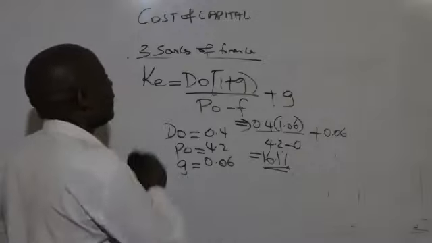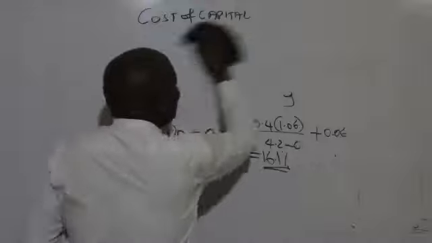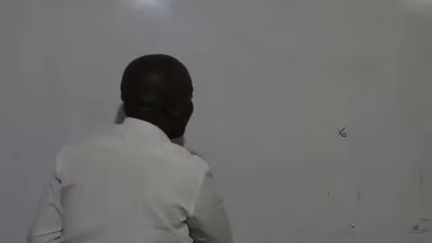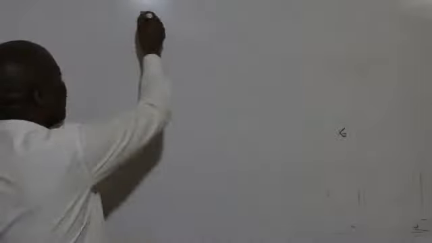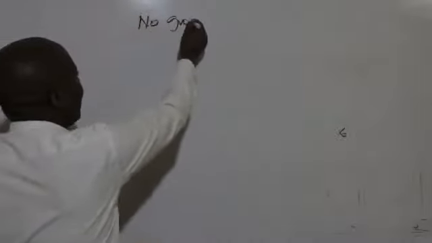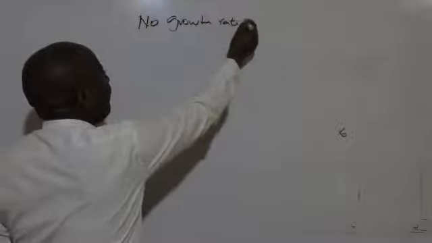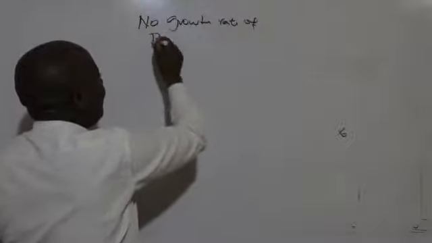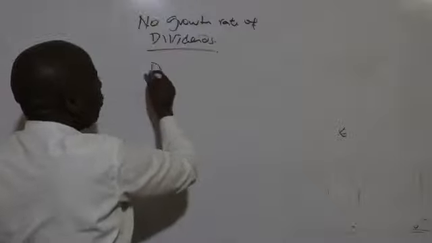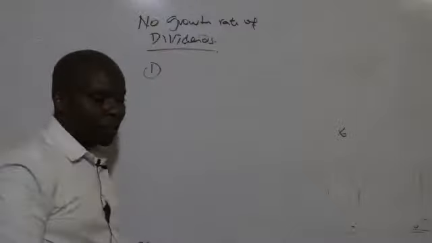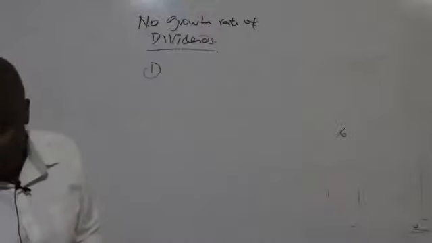In most cases, if you look at your past papers, your growth rate is never given. So if the growth rate of dividends is not given, there are 2 ways that we could use to get the growth rate.